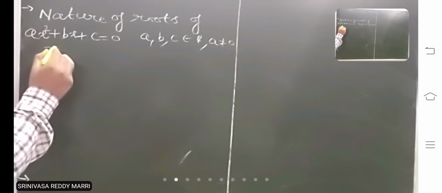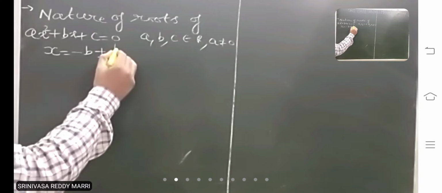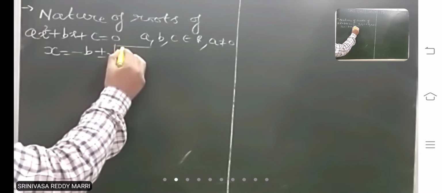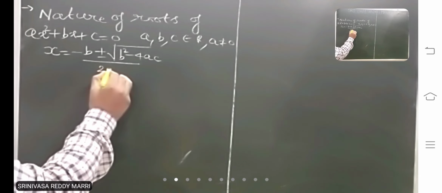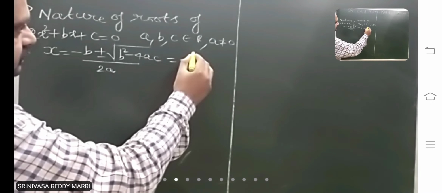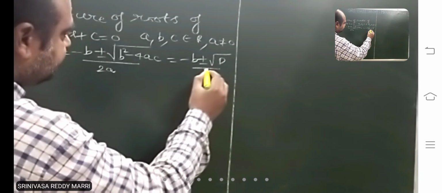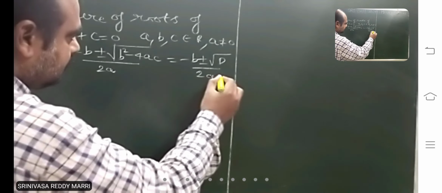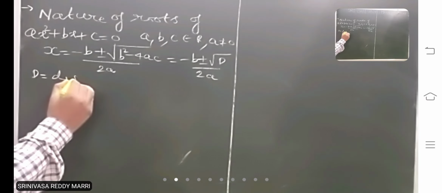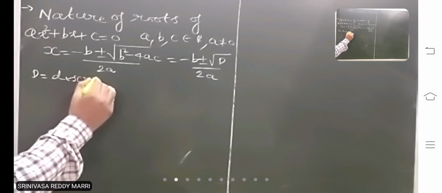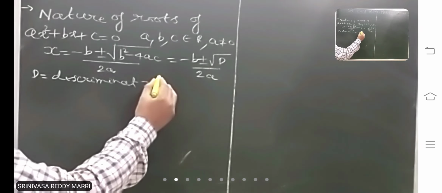Look at. Suppose if you solve the roots, you will get minus b plus or minus root of b square minus 4ac divided by 2a. So this root d, that is called discriminant. The quantity b square minus 4ac is called discriminant.